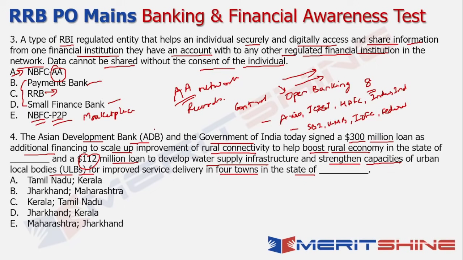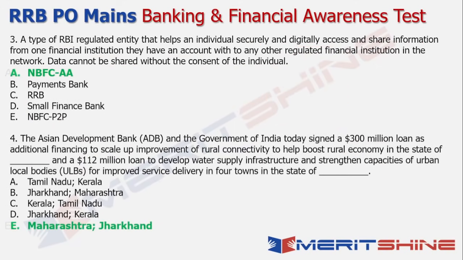So basically, understand one thing, that Asian Development Bank constantly has been doing good work with the government of India and has been providing a lot of funding to various projects in India across different states, and that's how it basically operates, wherein it basically targets a particular state and provides funding for specific requirements of that state. So in this context, the answer here is basically Maharashtra, wherein it is providing rural connectivity to boost the rural economy, and then we're talking about the state of Jharkhand in terms of providing water supply infrastructure and improving the capacities of the urban local body. So that's the answer in this case, which you're talking about Maharashtra and Jharkhand. So that will be the consolidated final answers to these set of questions.